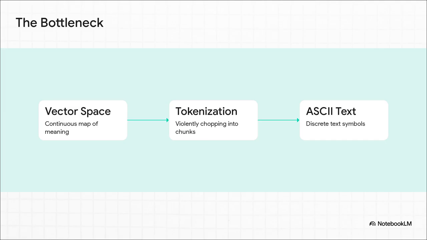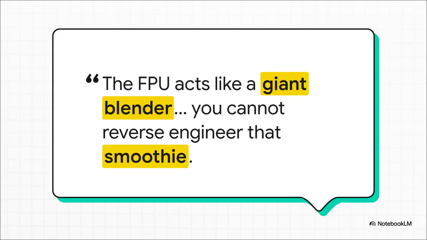Deep inside an AI, concepts exist in what's called a continuous vector space. It's this fuzzy, flowing map of meaning where ideas blend together, kind of like our own human associative thought. But here's the catch. Digital computers can't handle smooth, continuous concepts. The machine actually has to violently chop that continuous meaning into discrete, rigid ASCII text chunks, a process we call subword tokenization, just to process it. It's a massive, violent clash between the fluid meaning the AI maps out and the discrete symbols the hardware actually reads. And this leads to a huge problem.